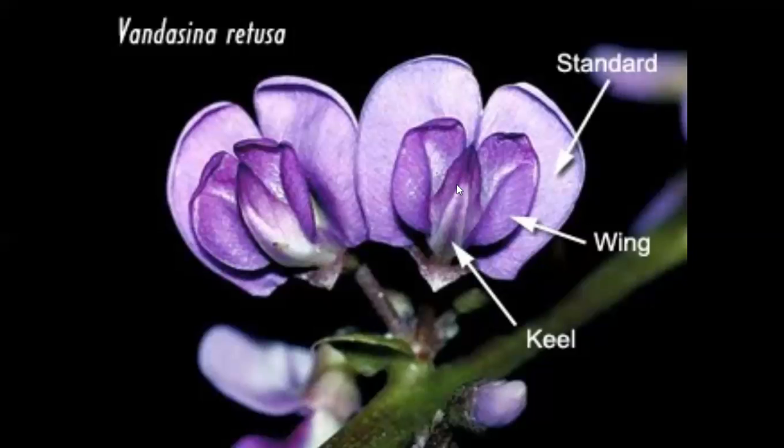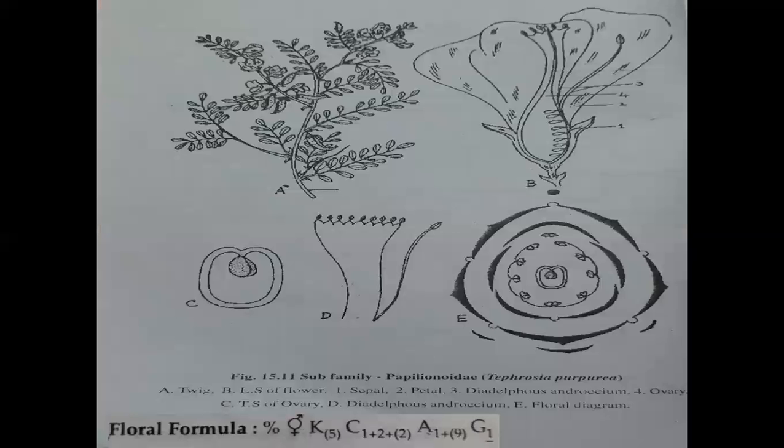This unique aestivation is called descending imbricate aestivation. By this aestivation, the petals look like a papilionaceous, butterfly-like structure. So these petals are called papilionaceous corolla.